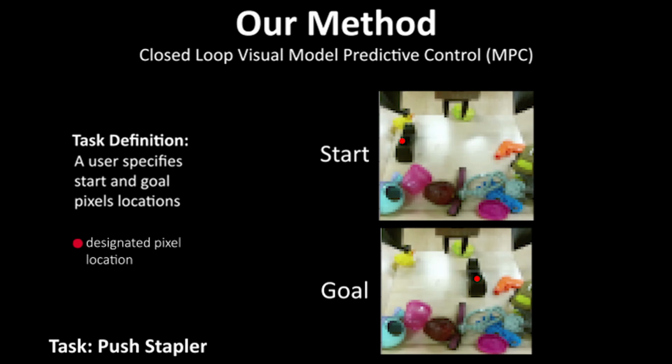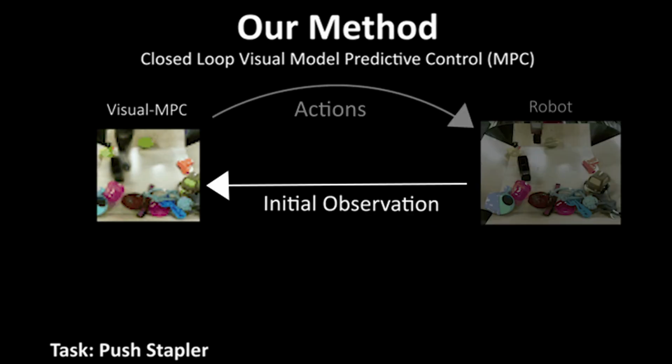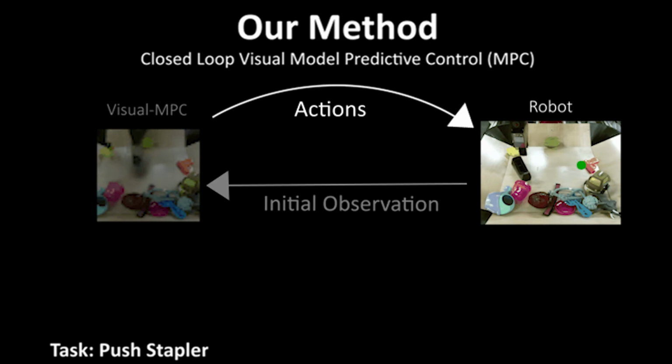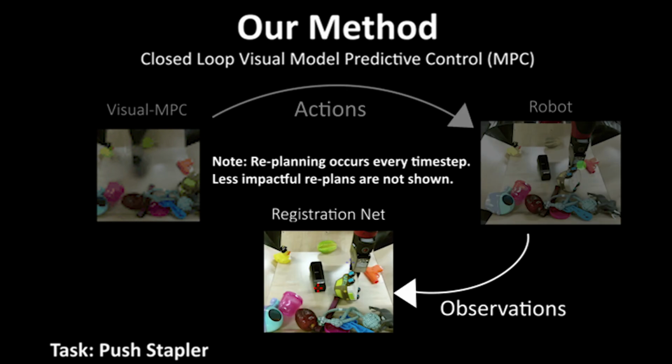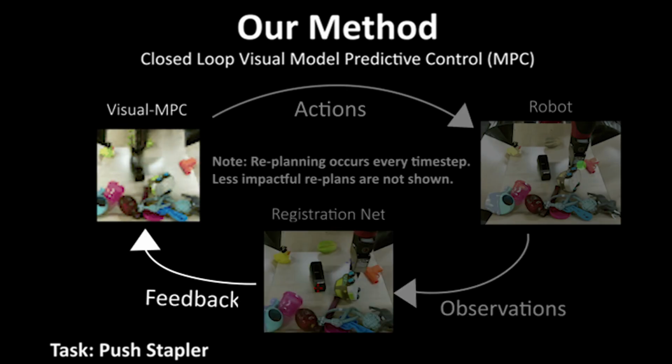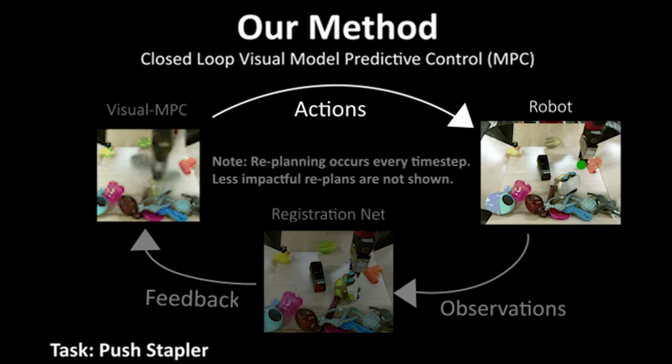To summarize, the user provides an image of the goal and position of the object in both the start and goal images. At every time step, candidate action sequences are rolled out with the video prediction model. The robot executes the first action of the sequence with the lowest cost. After executing the action, the registration network finds the location of the pixels corresponding to the designated pixels marked in the start and goal images. Updating the pixel positions allows our method to retry indefinitely until it succeeds, allowing for a high degree of robustness.